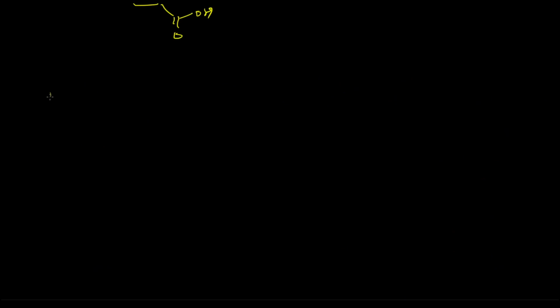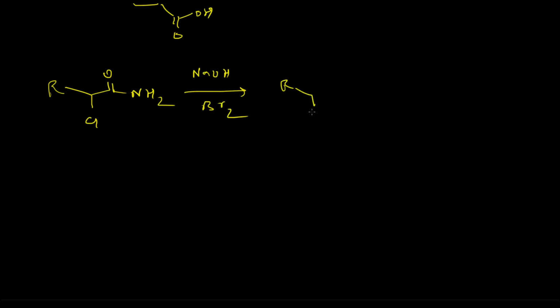Let's say we have this compound. If we treat this with sodium hydroxide and bromine, what will happen? This amine will form. I am not giving the mechanism; you know that mechanism right now. So this will be the product molecule.